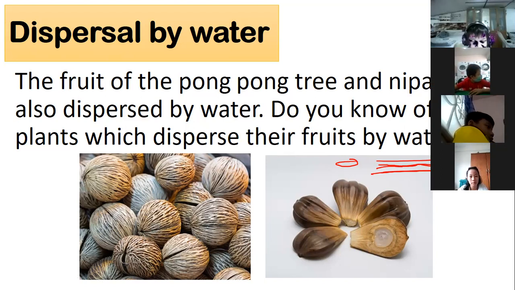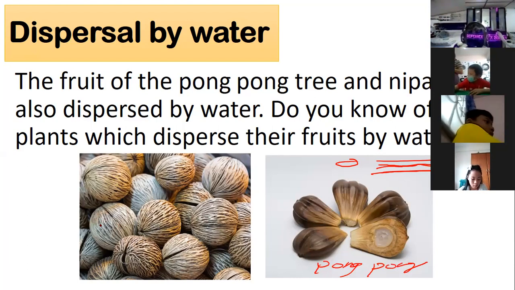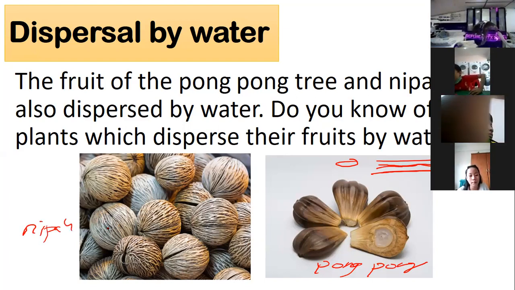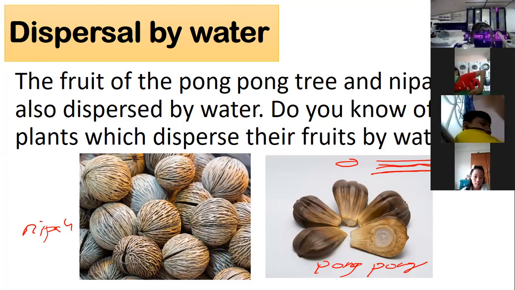Okay. The fruit of the pong tree. This one, huh? This one is the pong tree. Pong. Okay. This is pong. And this one is what we call nipa. Am I right? Or the other way around. Wait na, I will search na.